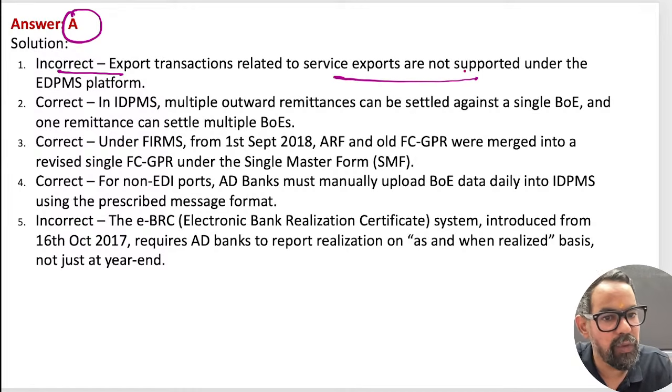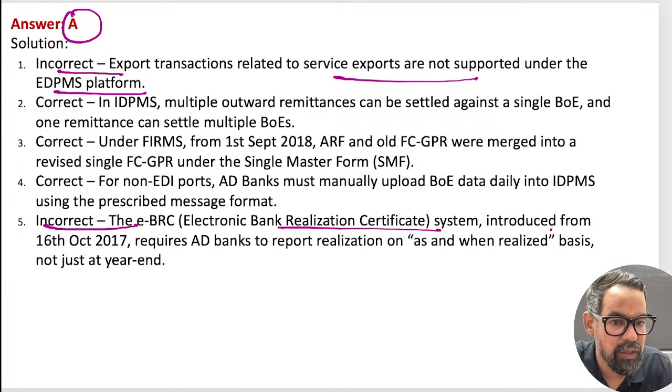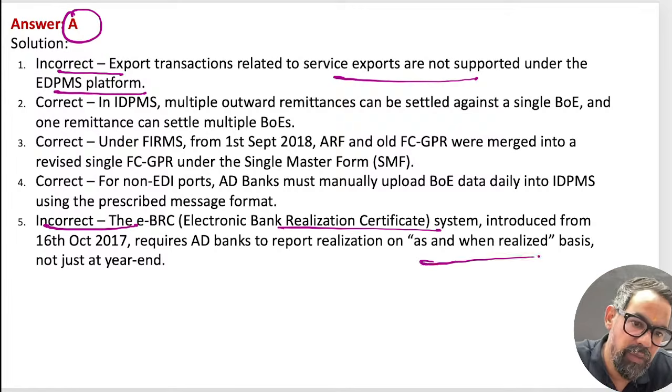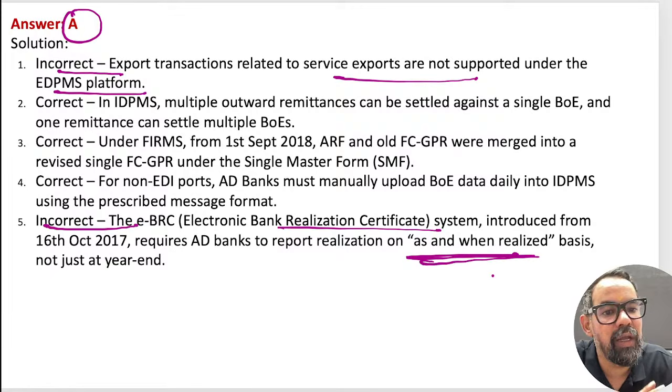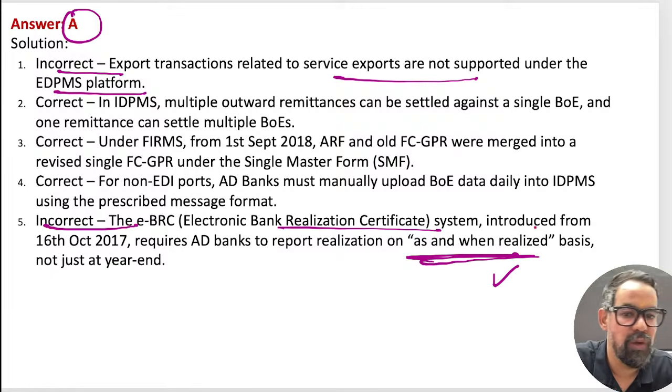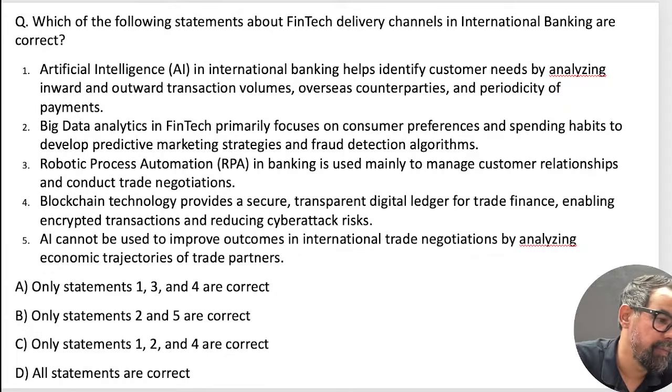Service export is not supported under the IDPMS, and the EBRC system introduced follows a principle called as and when realized basis. So not just year end, it is a principle based on as and when realized, right? Next one.